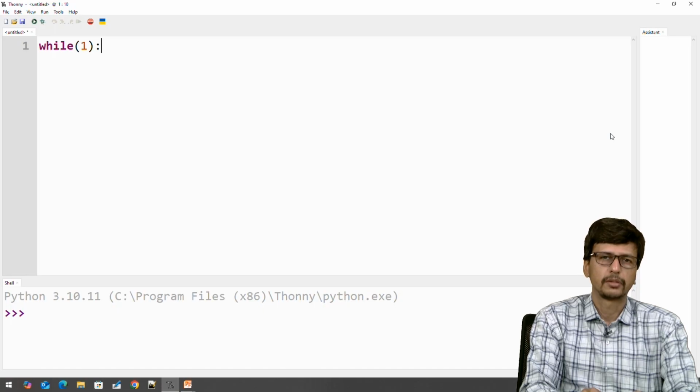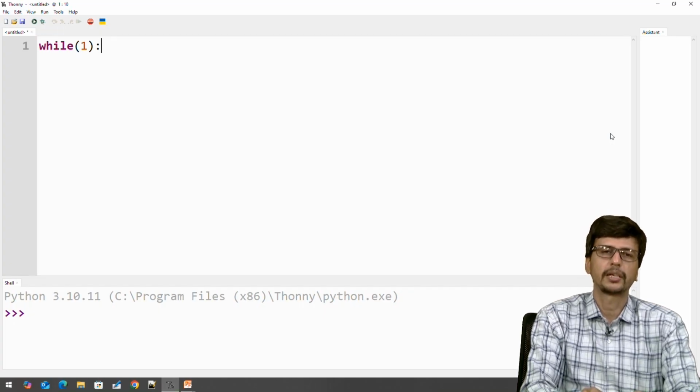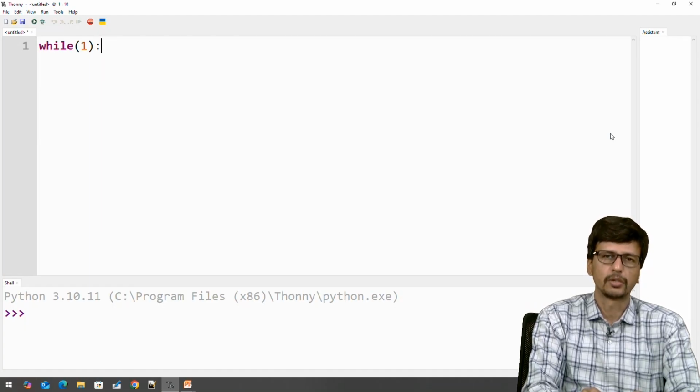We are doing this program if you want to print only odd numbers, right? And whenever an even number is entered, you want to terminate the loop. For that, you require this. Now the next statement, you can ask for some value from the user. So I am creating one variable, number.